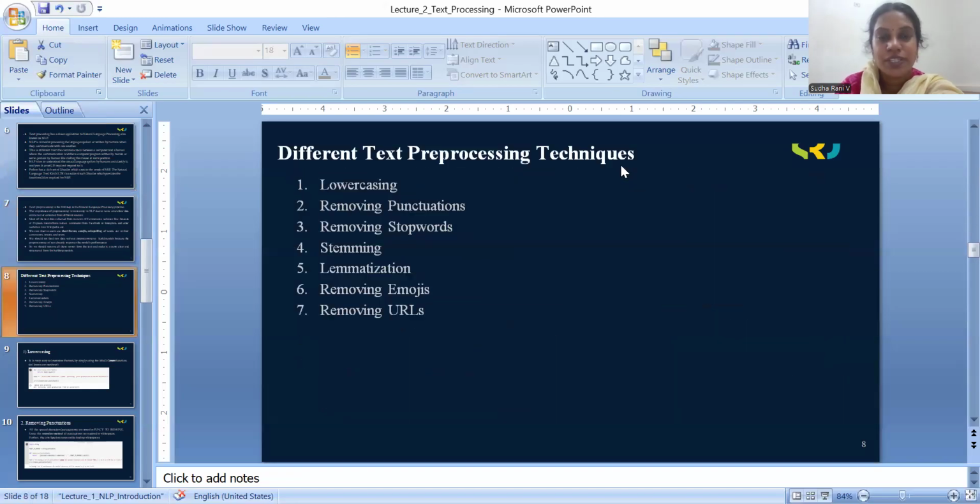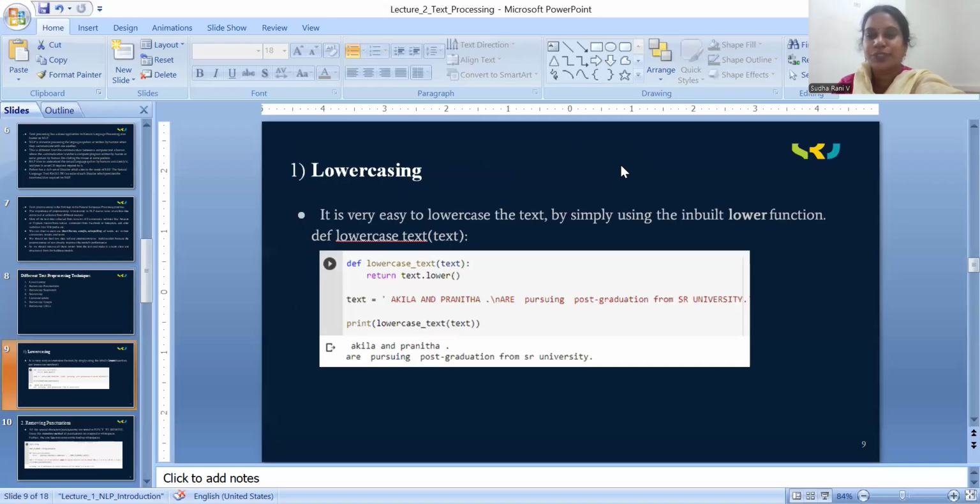So we've seen the different text preprocessing techniques: conversion to lowercase, removing punctuation, removing stop words, stemming, lemmatization, removing emojis, removing URLs. These are the different types of text preprocessing. I hope you understand today's class.